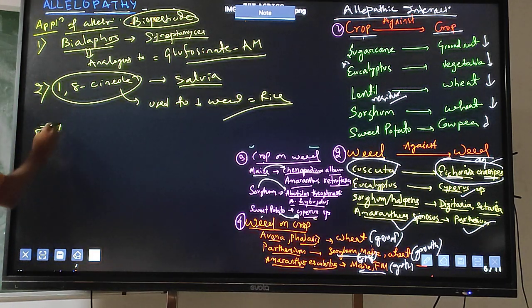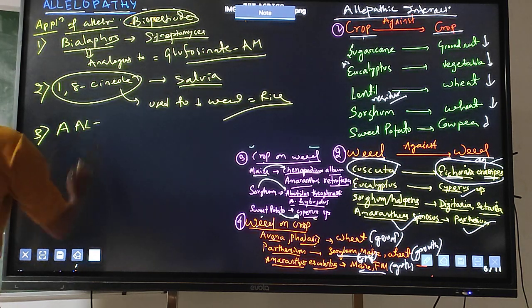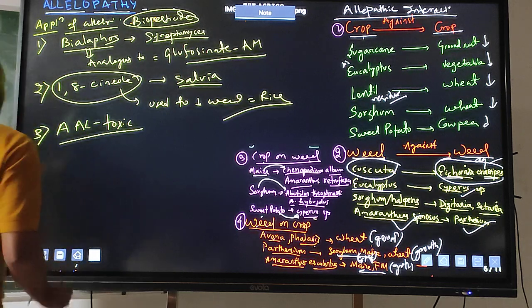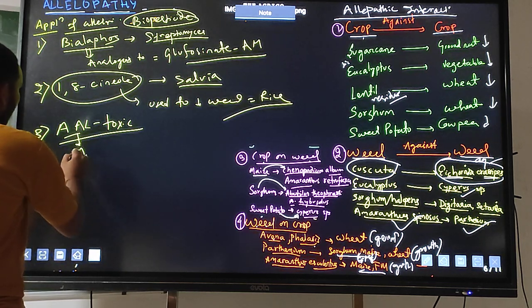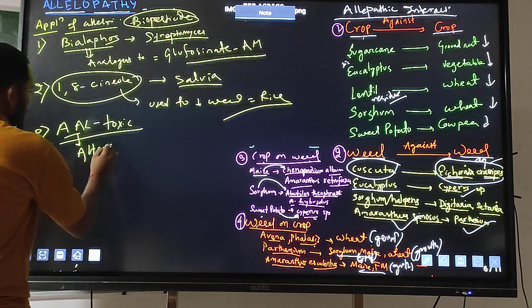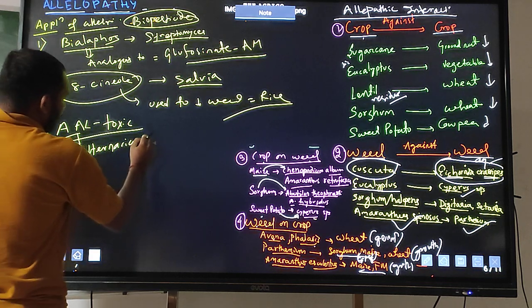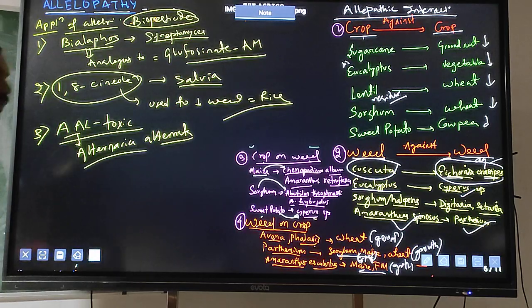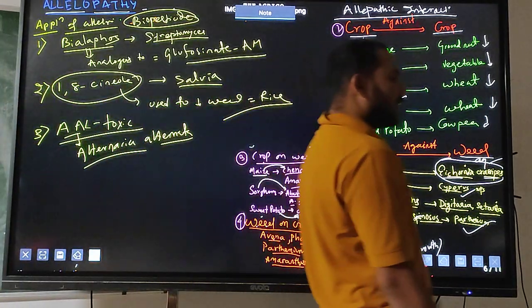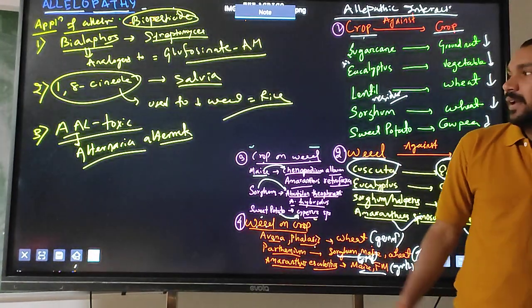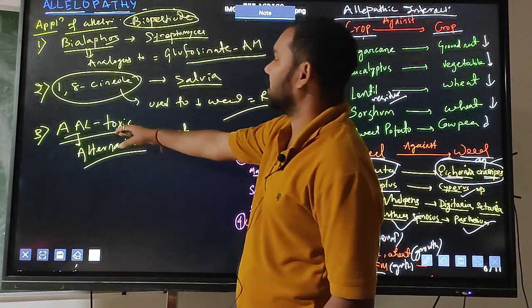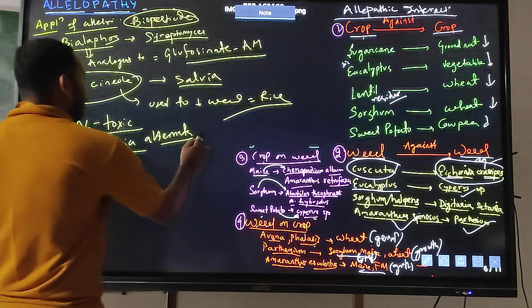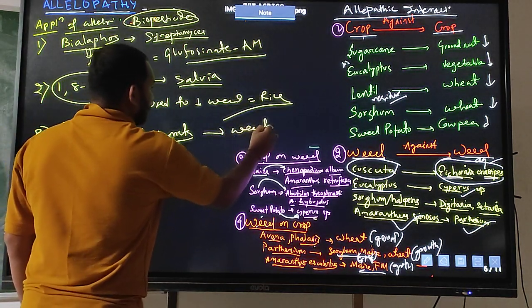Third one is AAL toxin. Here AAL refers to Alternaria alternata. This Alternaria alternata releases chemicals, and this is known as AAL toxin, and it is also used to suppress weed growth.